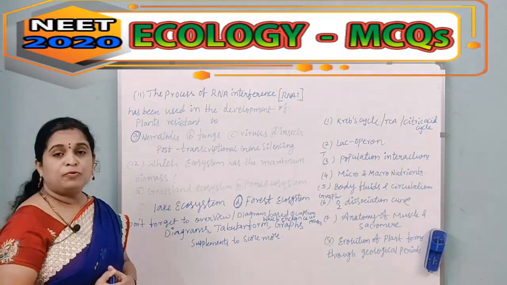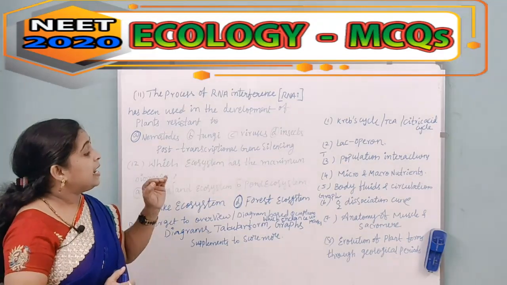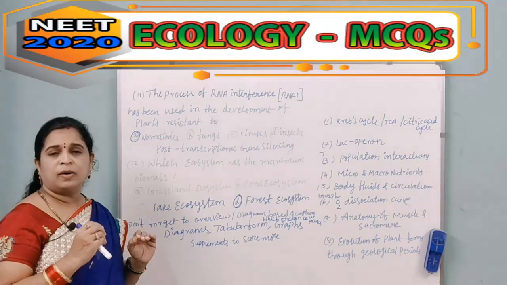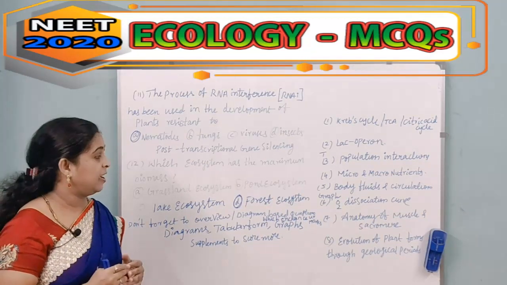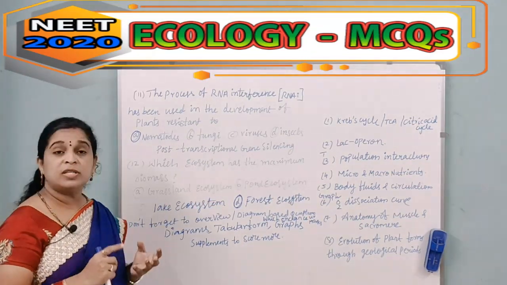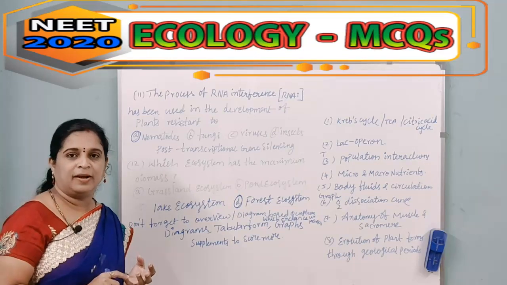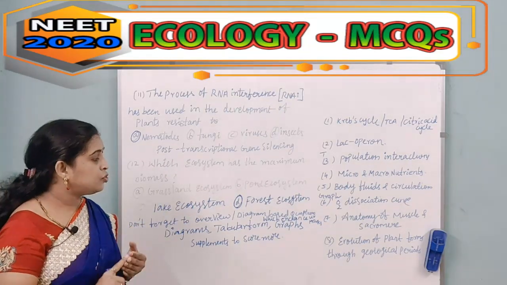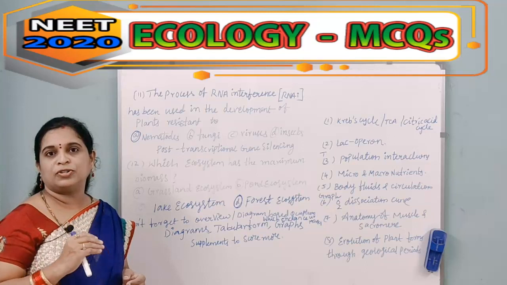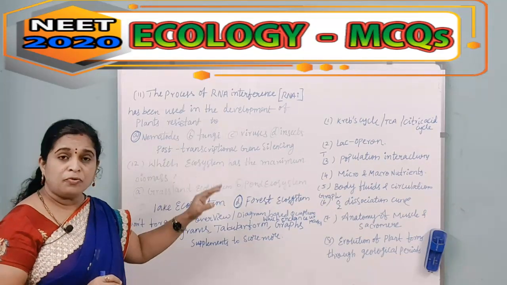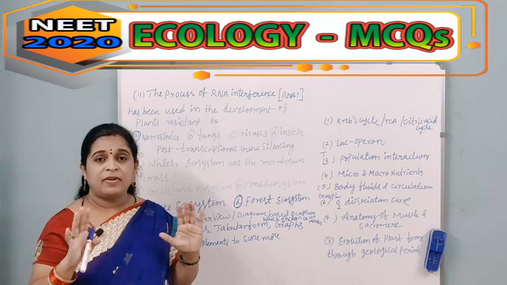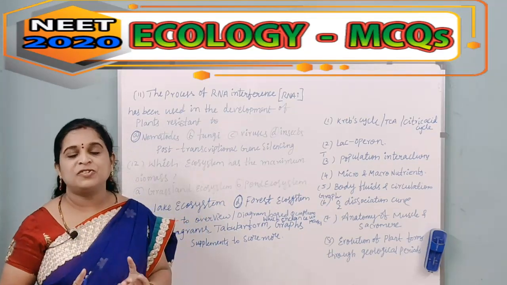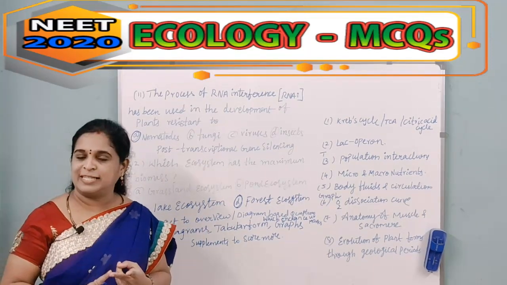Next, body fluids and circulation, and the sixth one is the oxygen dissociation curve, which is in the form of a graph. The seventh one is the anatomy of the muscle and the sarcomere, and the eighth one is evolution of plant forms through geological periods. So don't forget to overview the diagrams, and don't forget to have an overview of all the chapters related to biology, physics and chemistry.